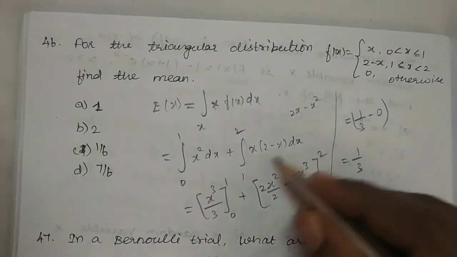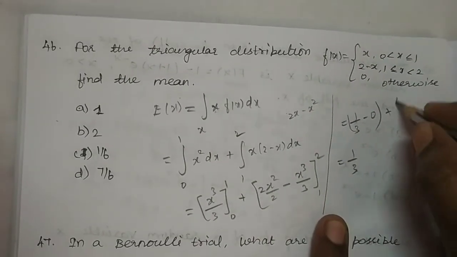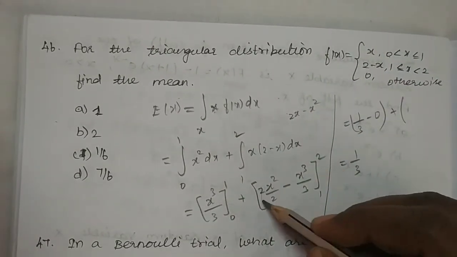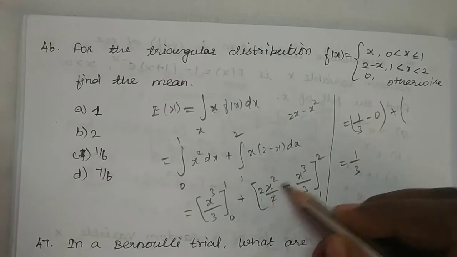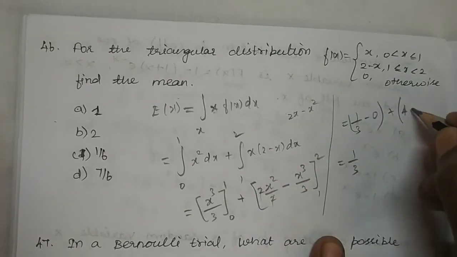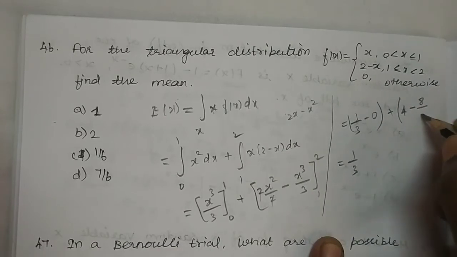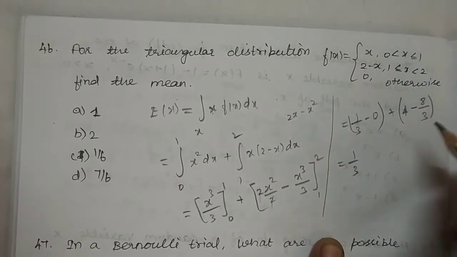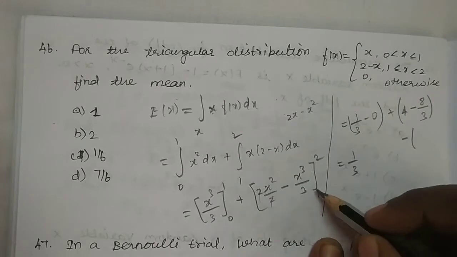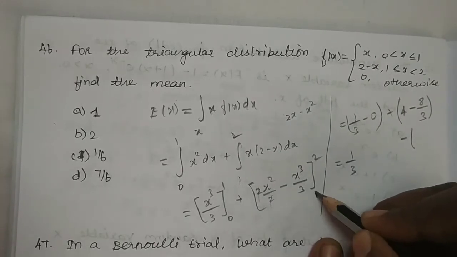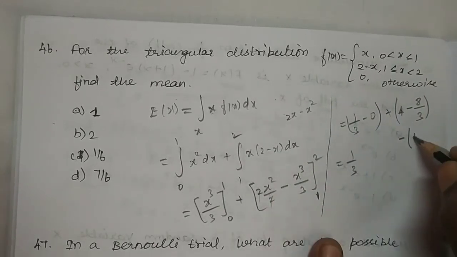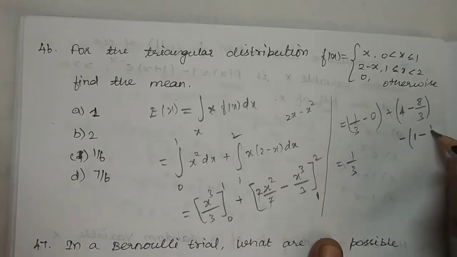Now let us consider the second term, plus for the, here 2 and 2 will get cancelled. On substituting the upper limit, the answer is 4 minus 2 power 3 means 8, 4 minus 8 by 3. This is for upper limit. Then minus, on substituting the lower limit as 1, here the answer is 1 minus 1 by 3.